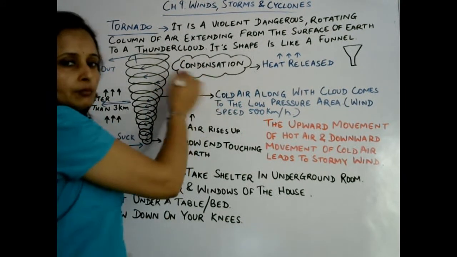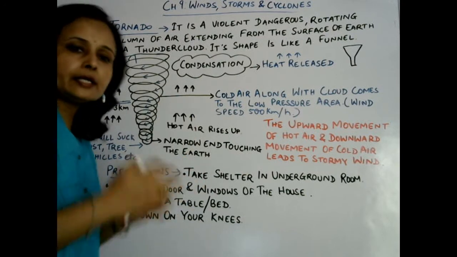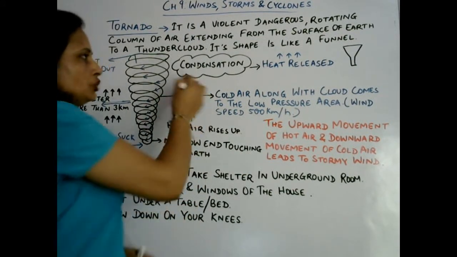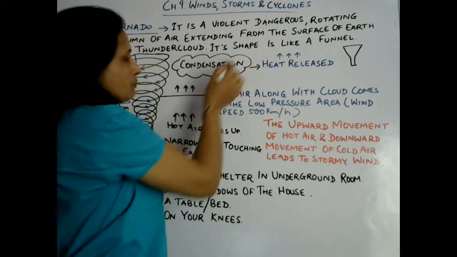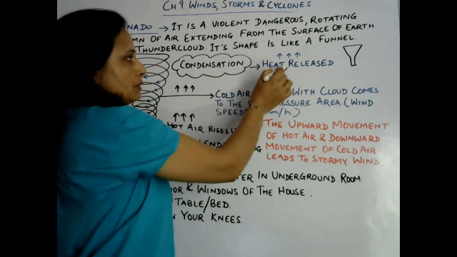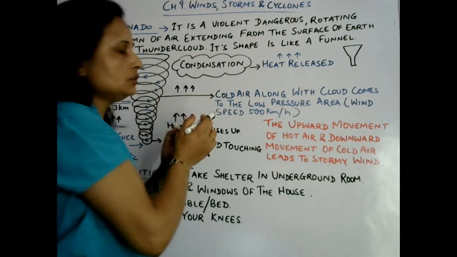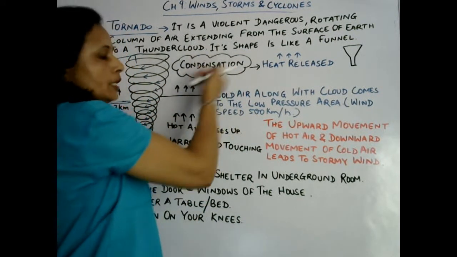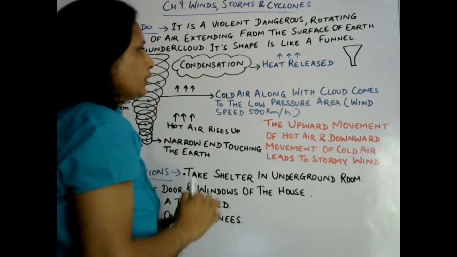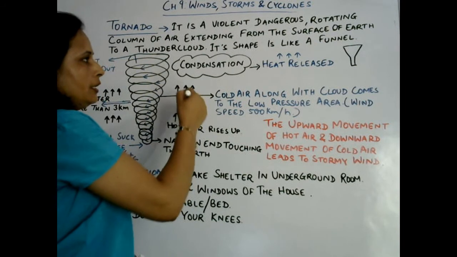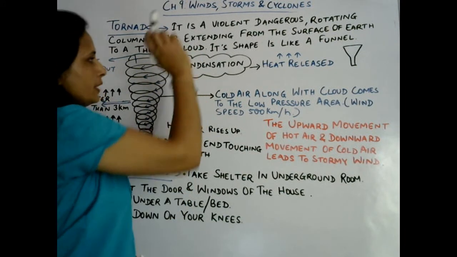During condensation heat will be released, because water vapor has heat, and during the conversion of states of matter, heat is released. Then the air surrounding the cloud will again move up and up and up. In this way the hot, lightweight air moves in the upward direction,